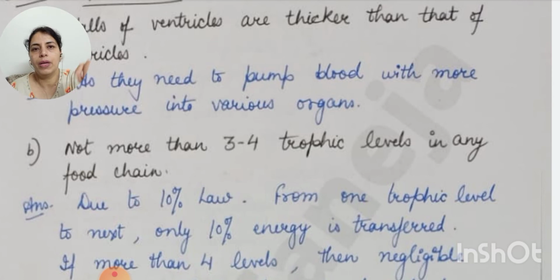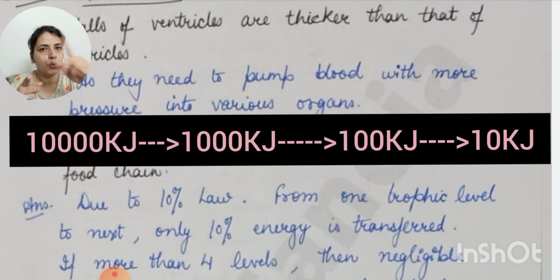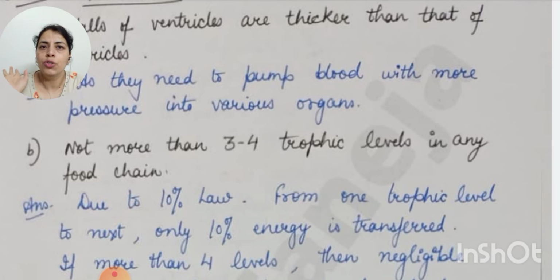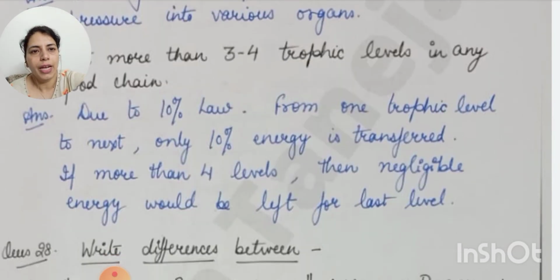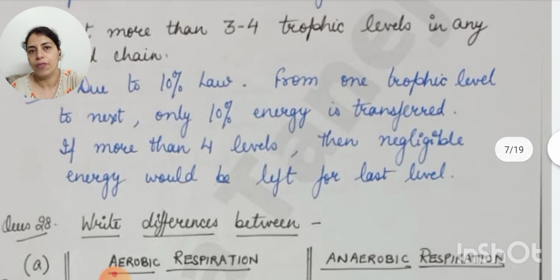Suppose I take an example that plants have 10,000 joules of energy. From plants to herbivores only 1,000 joules will be transferred. Then from herbivores to carnivores again 10%, that is 100 joules. And then from carnivores to top carnivores or decomposers, how much energy will be transferred? Only 10 joules of the 100 will remain. Then if there is a fifth trophic level, only 1 joule of energy will be transferred to its organisms, and that is equal to nothing. That's why there cannot be more than 3 to 4 trophic levels in any food chain, because negligible energy would be left for the last level.